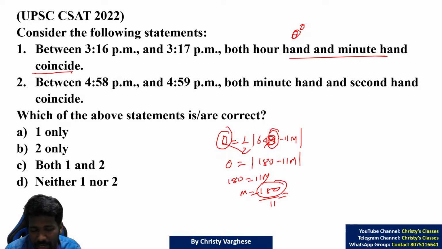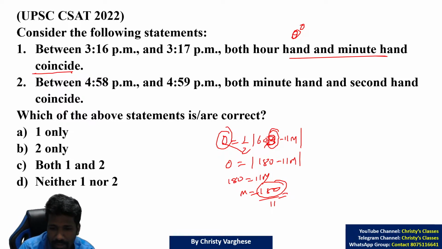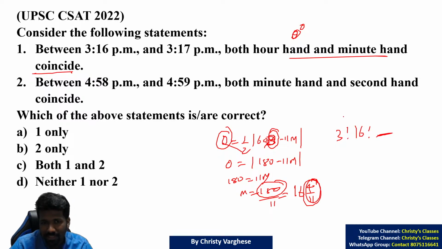180 mangoes divided among 11 people. 110 mangoes divided among 11 people, everyone will get 10 mangoes each. 70 mangoes extra, 66 mangoes divided among 11 people, everyone will get 6 mangoes each. So 16 and 4 by 11 you will get. 16 and 4 by 11 means 3:16 some seconds. 4 by 11, if you multiply by 60, you will get the exact seconds. So that is between 3:16 and 3:17.